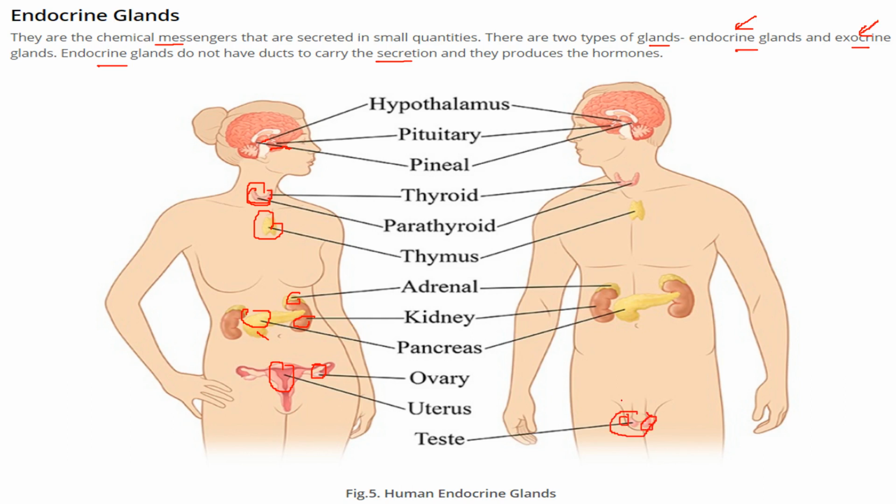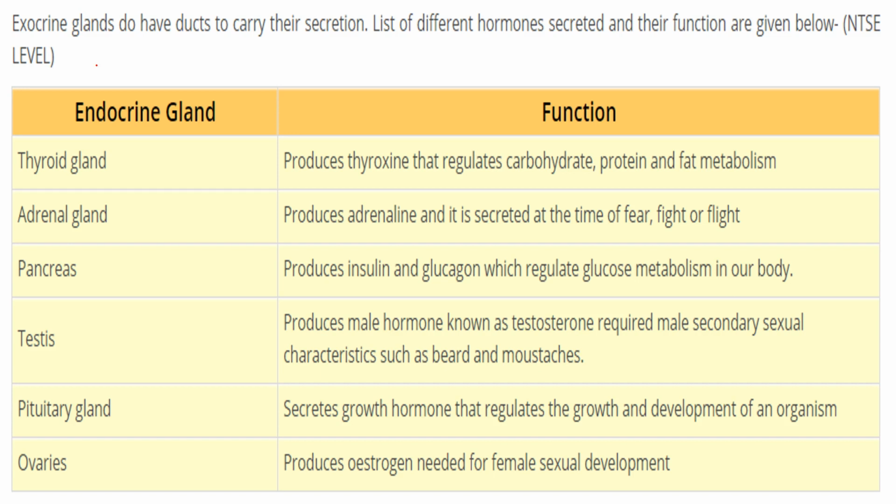These balls are testes. Endocrine glands do not have ducts to carry their secretion, but exocrine glands do have ducts to carry their secretion. There are different hormones being secreted in the body, and we must know their functions.